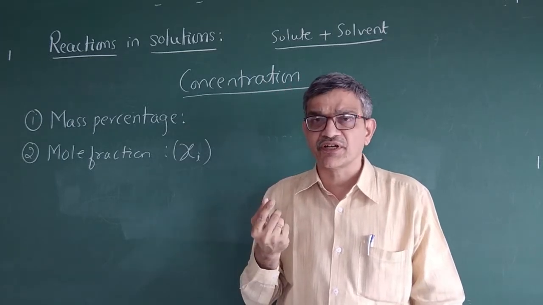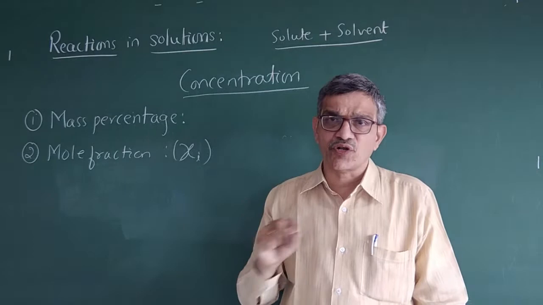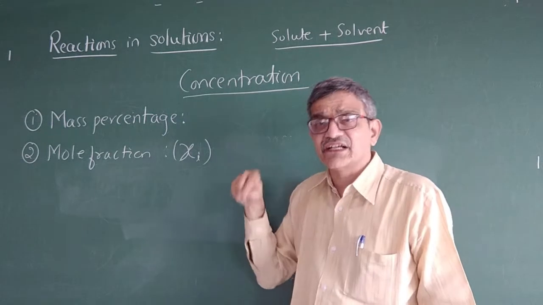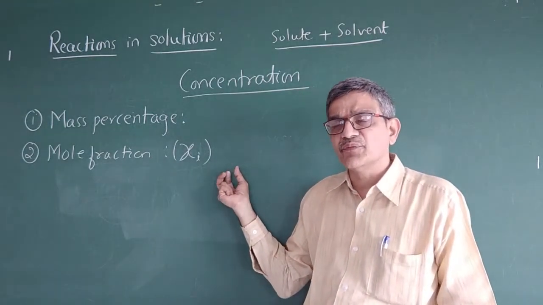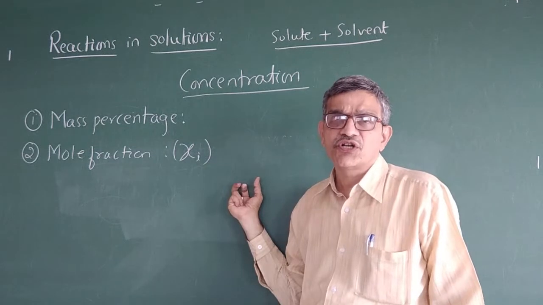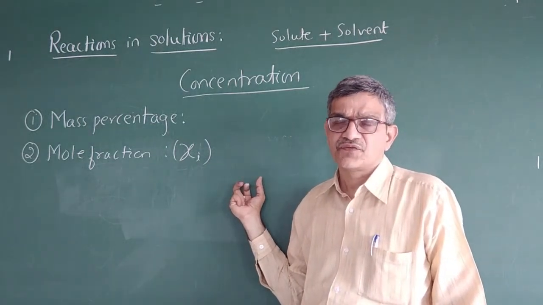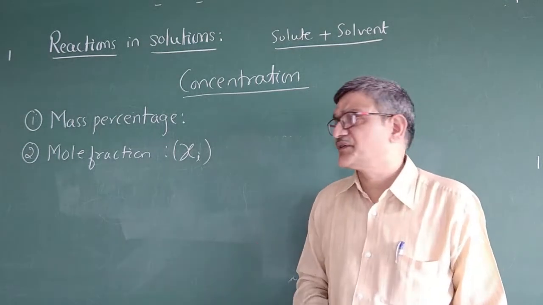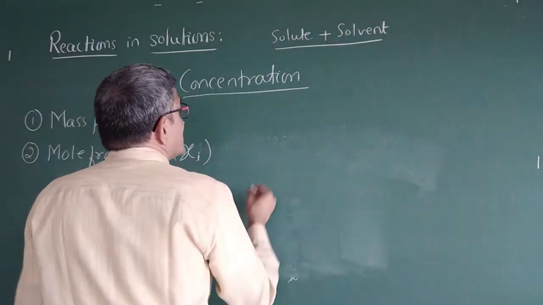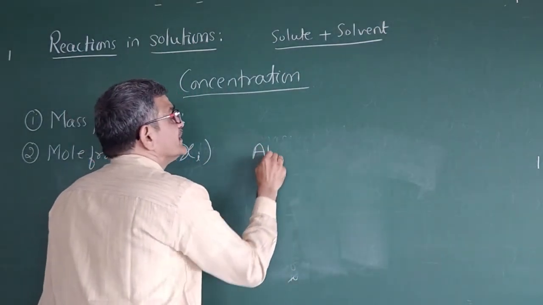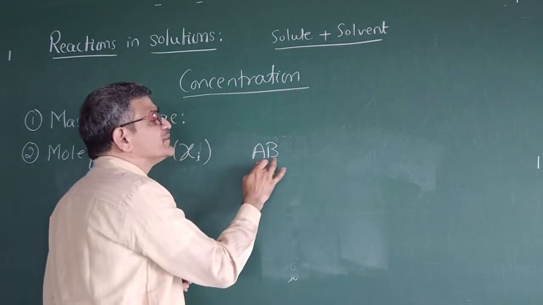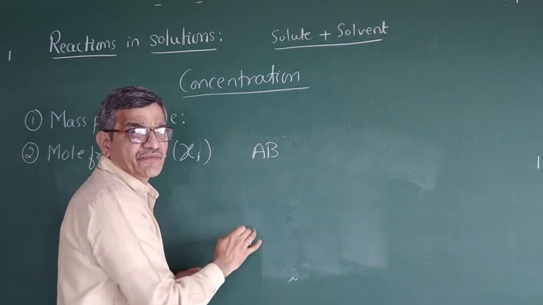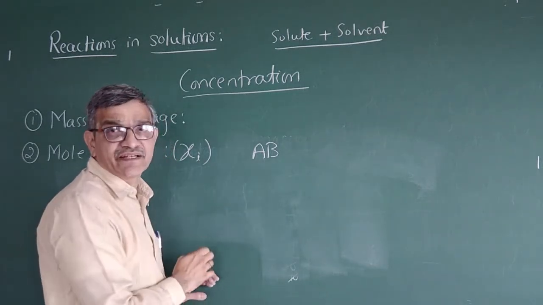How to calculate the number of moles? We know, mass divided by molar mass gives the number of moles. So mole fraction is the ratio of the number of moles of that component to the total number of moles of the solution. Suppose AB is a solution, where A is a solute and B is a solvent, like sugar and water, or salt and water. This is called a binary solution.